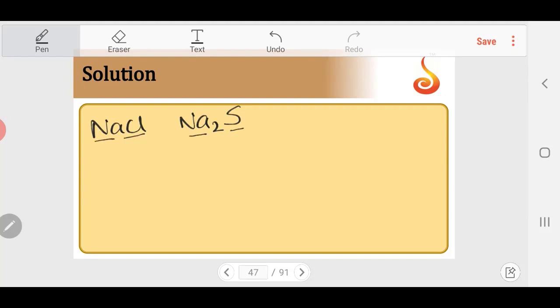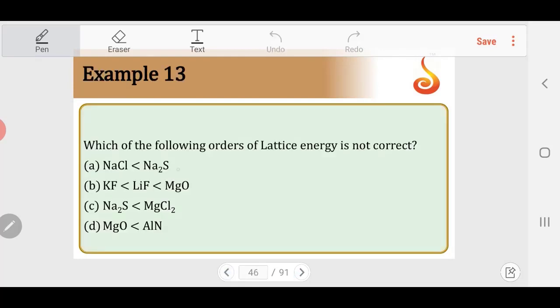So as the charge on the ion increases, the attraction power increases, the lattice energy increases. Lattice energy is also given by lattice energy is proportional to Q1 Q2 by R. So as the charge of the ion increases, the lattice energy increases. So first order is fine.